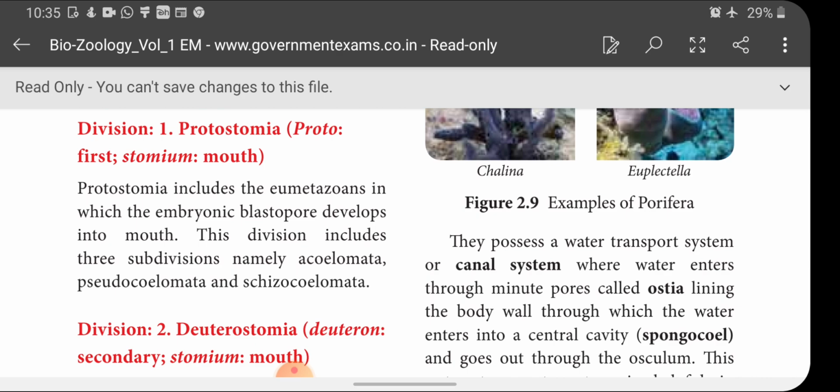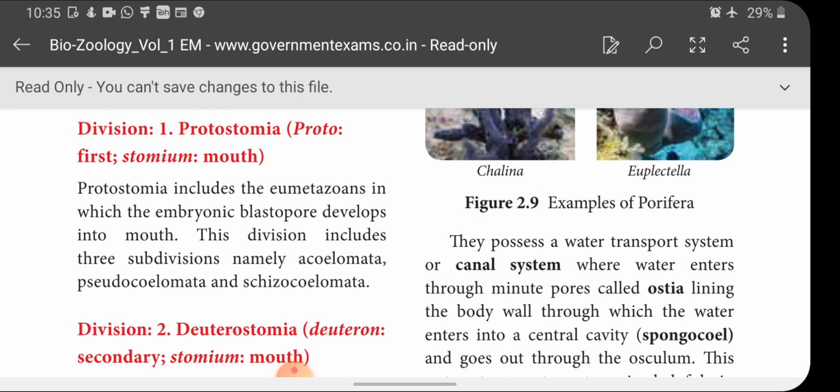See, children, during sexual reproduction, the male gamete and female gamete fuse to form a zygote, and the zygote develops into a young one through various stages of embryonic development, right? Among these, one stage is the gastrula. What is gastrula? The gastrula is a three-layered germ layer stage: ectoderm, endoderm and mesoderm. During this gastrula stage, the embryonic layers invaginate to form an archenteron, and the tip of the archenteron is called the blastopore.